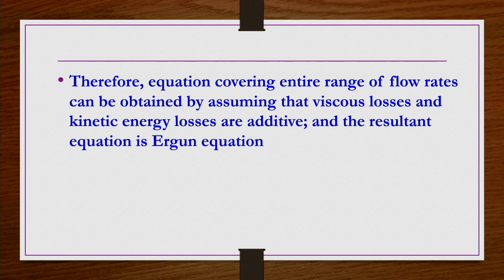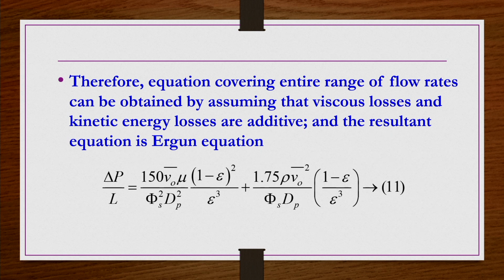So, if you assume that these are additive for the intermediate range, then you will get a pressure drop equation for the entire range of Reynolds number, starting from small Reynolds number to large Reynolds number. Okay. That equation, when you add them together, is known as the Ergun equation, and we can write it as